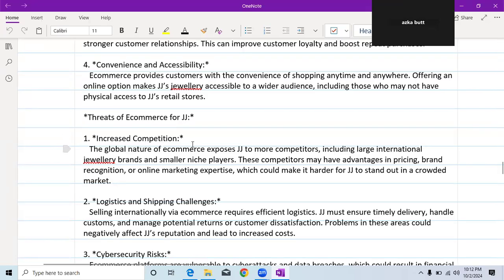So there would be increased competition. The global nature of e-commerce exposes JJ to more competitors, including the large international jewelry brands and smaller niche players. These competitors may have advantages in pricing, brand recognition, or online marketing expertise, which could make it harder for JJ to stand out in a crowded market. So this is the first threat of using e-commerce for JJ.